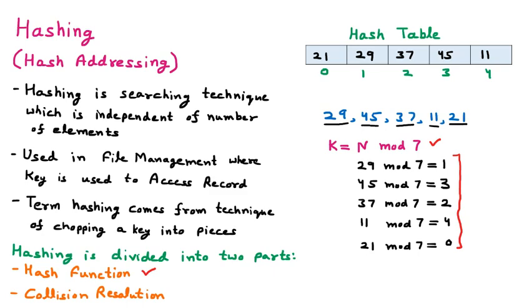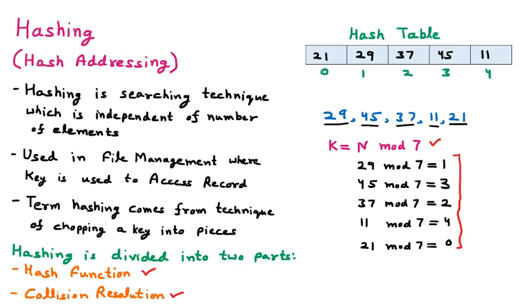But let's assume that two keys have the same value, let us suppose two keys are 1. Can we put two numbers in the same place? No. For that we have the second part, which is the collision resolution. It means two numbers are coming which have the same key. Let us suppose two numbers like 21 and 7, both divided by 7, have the key 0.